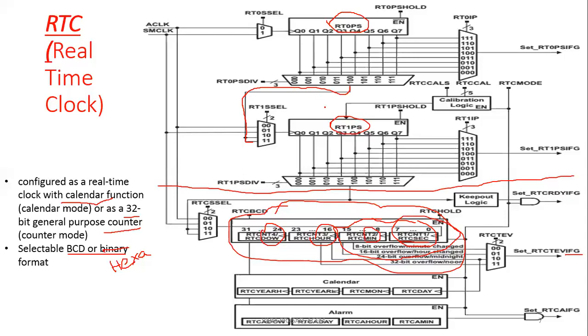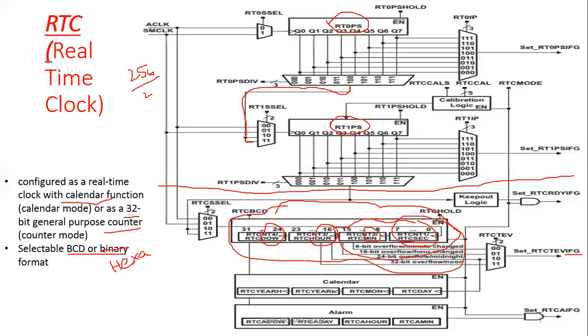Like that we can generate divided by 256. That means the total count is 256, and divided by 256 we get 1 second.